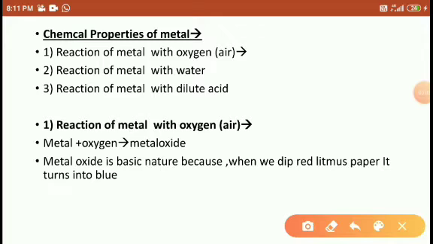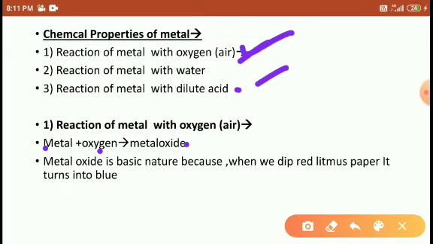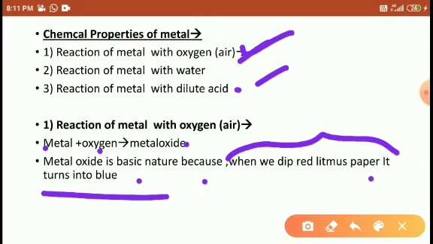Next is chemical property, students. Here we are discussing three types of chemical properties: reaction with oxygen or air, reaction with water, and reaction with dilute acids. First, reaction of metal with oxygen or air. Metal reacts with oxygen to form metal oxide. Metal oxide is basic in nature, because when you dip red litmus paper in the metal oxide solution, it turns blue. That's why it is basic in nature.